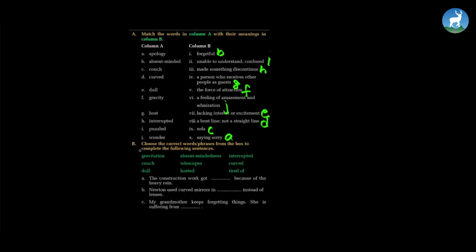Now, next exercise. Choose the correct words, phrases from the box to complete the following sentences. We need to choose the words given to us, these 9 words, and we have to fill in the blanks given in the exercise. Let's begin. The construction work got dash because of the heavy rain. Interrupted. Newton used curved mirrors in dash instead of lenses. Telescopes.